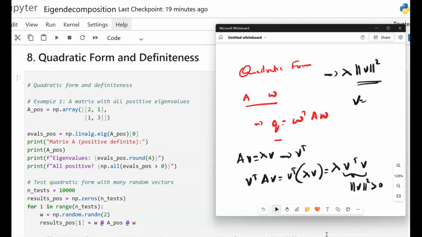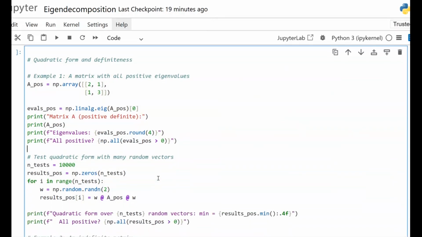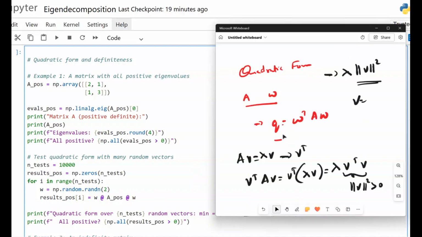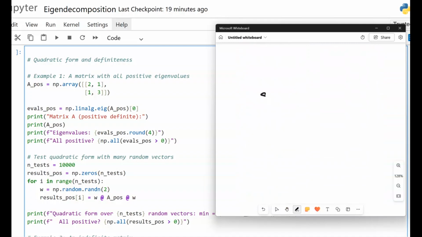Okay, let me discuss that with the code. Kindly observe, dear friends. This script illustrates the relationship between the eigenvalues and definiteness of a matrix via the quadratic form, which we have already discussed. Here the quadratic form Q of W equals W transpose multiplied by A multiplied by W, and it verifies the theory empirically using random vectors.